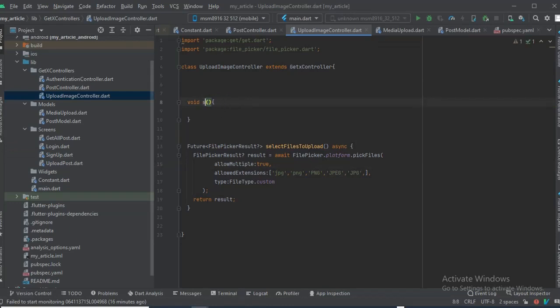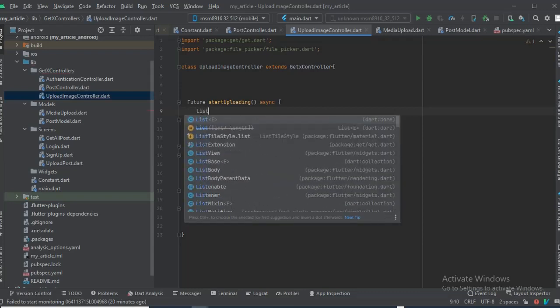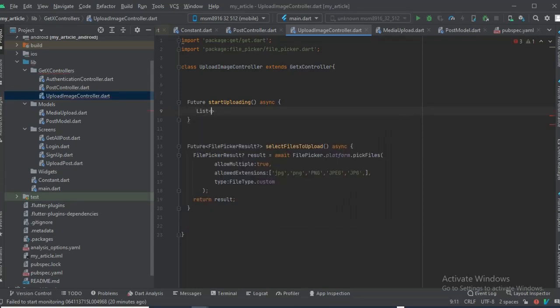So at this point we can now say start uploading images. We could just say start uploading. Okay, it's gonna be asynchronous, and it's gonna return a future because it's gonna delay. When it's delaying it returns a future as well. To start uploading, we're gonna need a list of strings. First of all, let's just create a list of strings, more like image URLs. It's gonna be an empty array, okay.